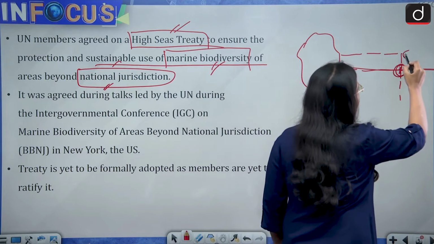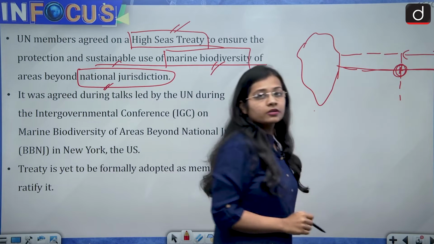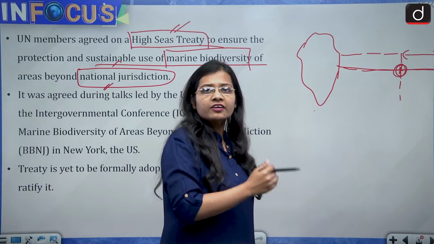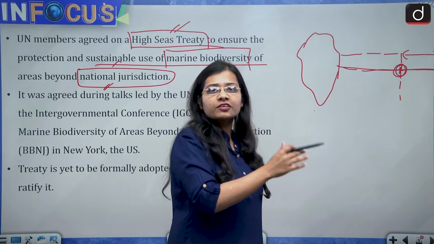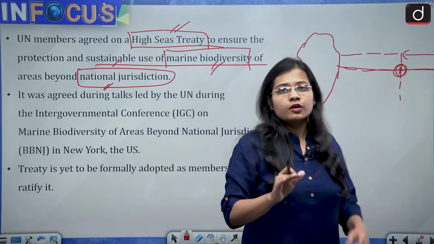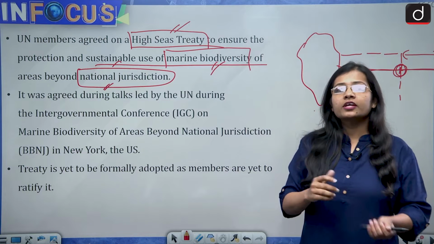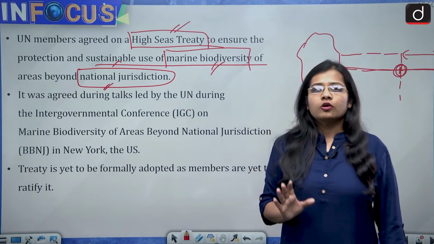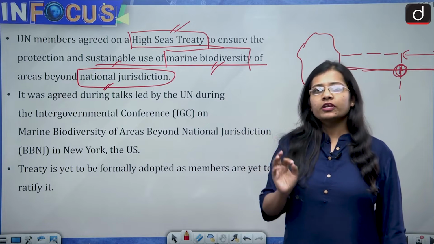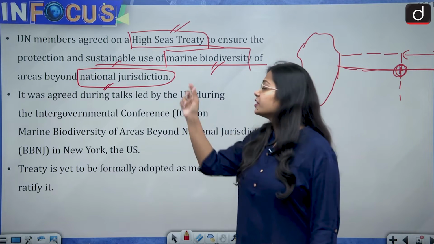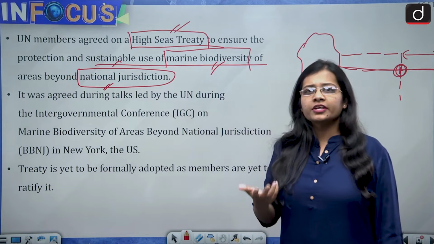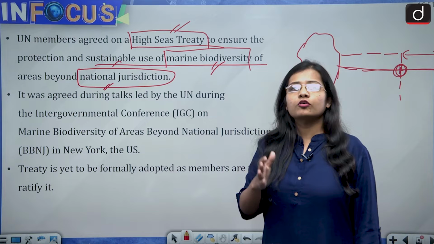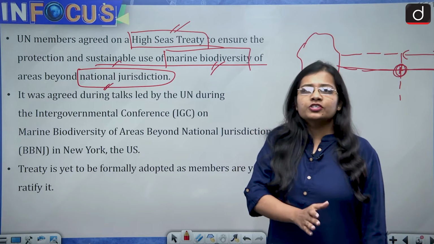But the area after that jurisdiction, where the national jurisdiction of a country ends, the area after that in the seas is what is called high seas. So the area in the seas where national jurisdiction does not apply is what in layman's terms is called the high seas. So the High Seas Treaty is a treaty for the seas where the national jurisdiction of any country does not apply, and the objective of this treaty is